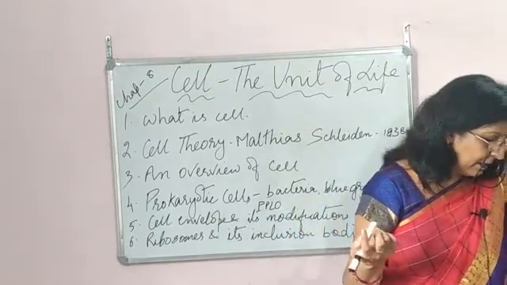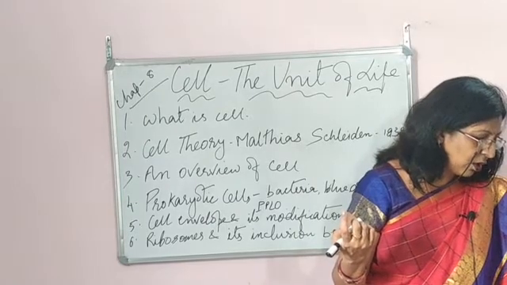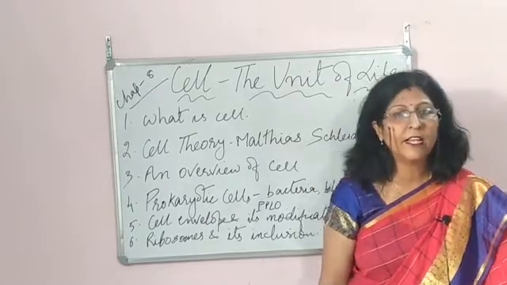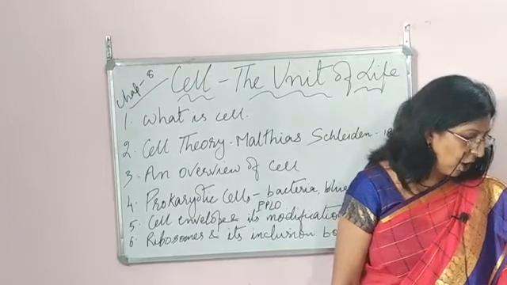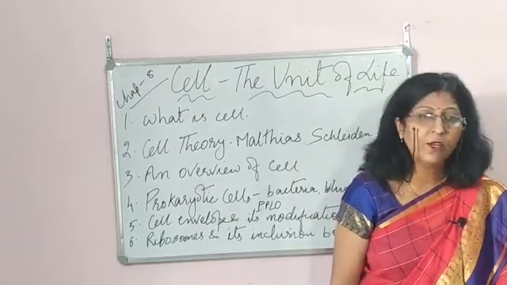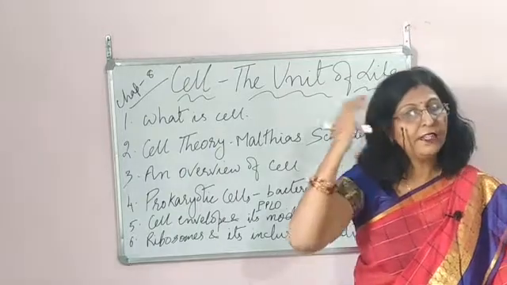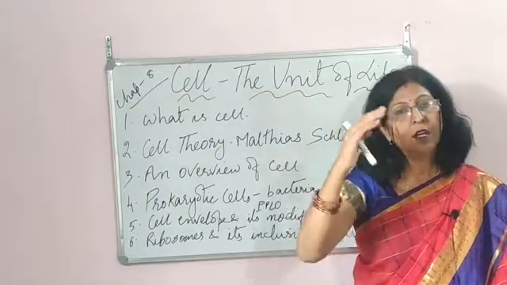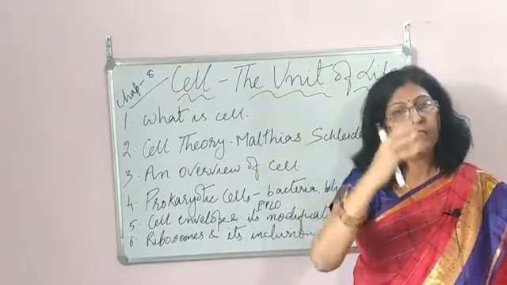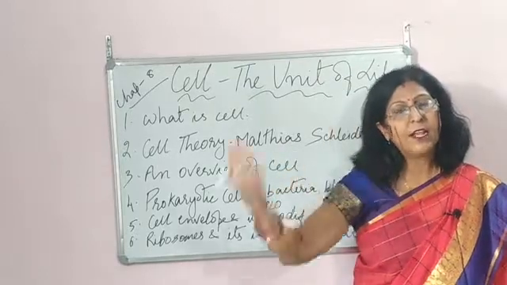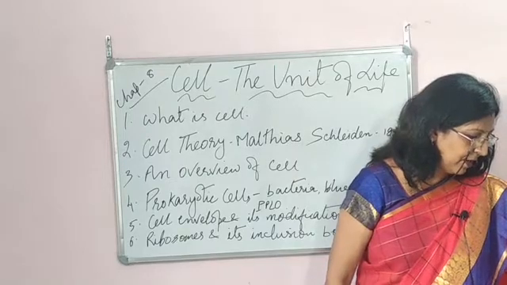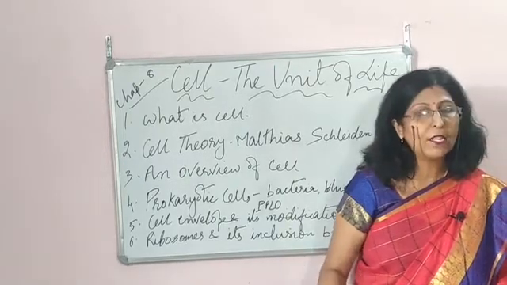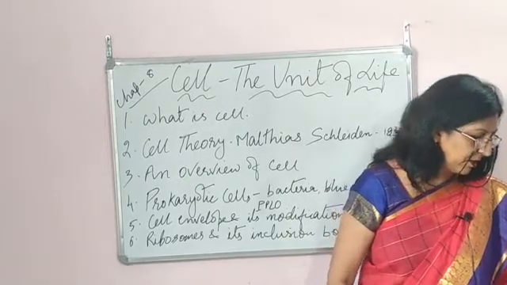Leeuwenhoek was the first scientist who described a living cell, and Robert Brown discovered the nucleus. You must have this when you make the notes. Just write that Leeuwenhoek discovered the cell, and Brown the nucleus. So Robert Brown discovered the nucleus. The invention of the microscope and all that led to this improvement.